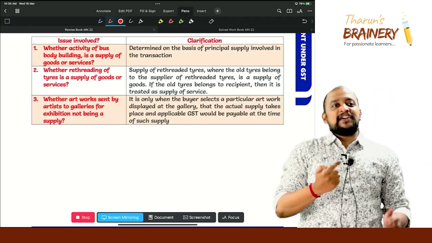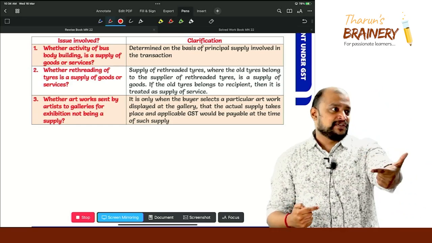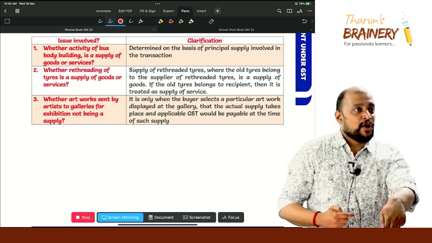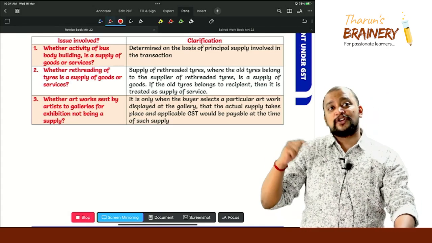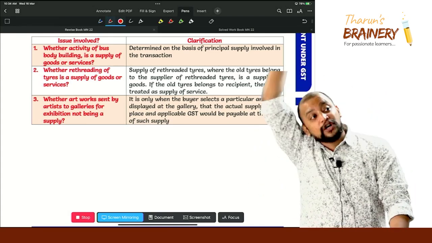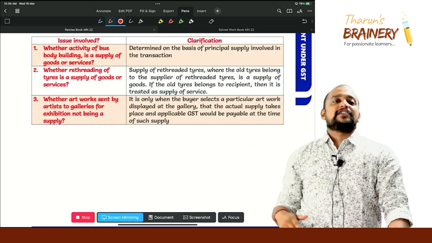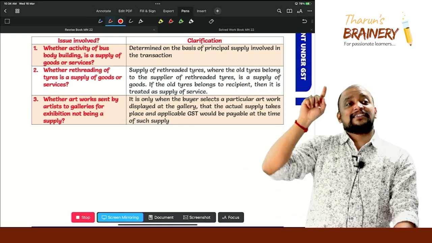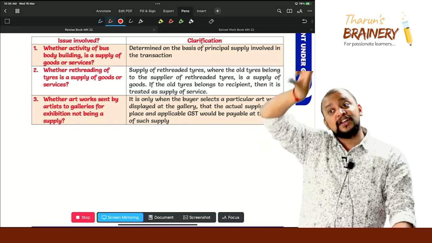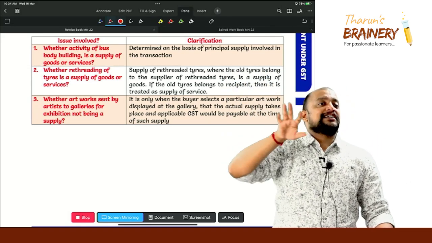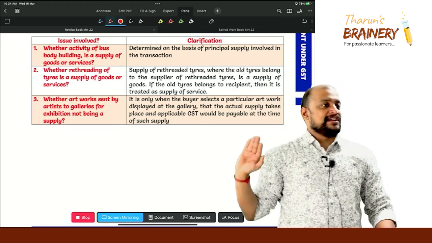So when the artist sends the artwork to the art gallery, we cannot treat it as supply now, because the artist will receive money only when the artwork gets sold from the art gallery. So due to that reason, the GST is payable at the time when the artwork is actually sold, but not at the time when the artist is sending it to the art gallery. Got it?